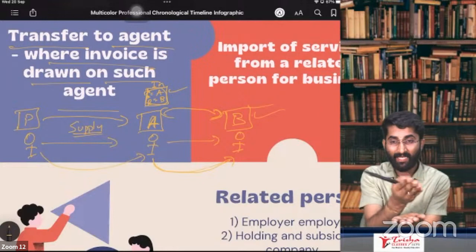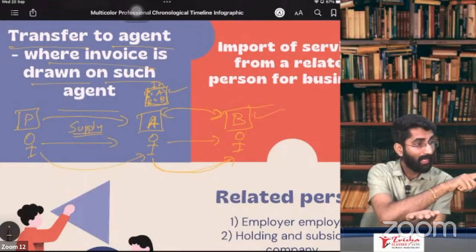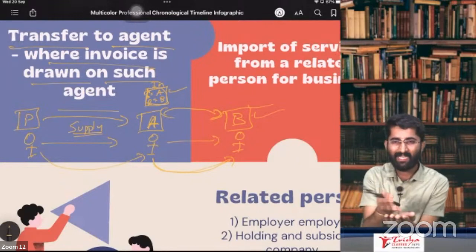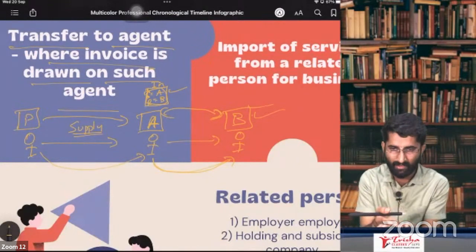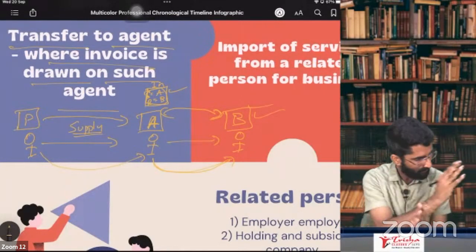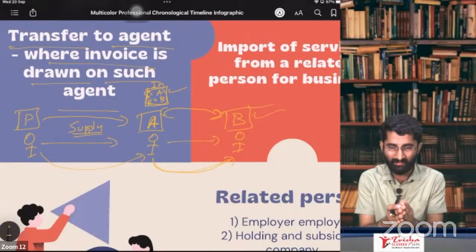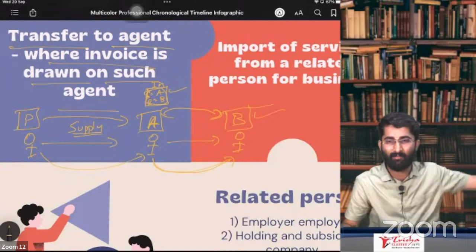What if this agent is raising the invoice in the name of the principal? Then it is nothing but the principal selling the goods to the buyer. The agent is just an intermediary. He is there in between the principal and the buyer. He is raising the invoice in the name of the principal.